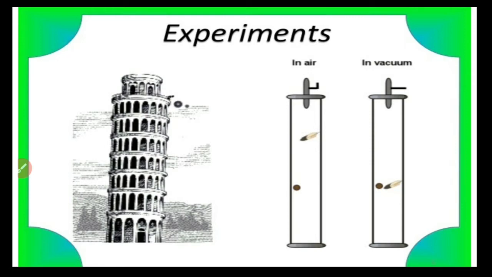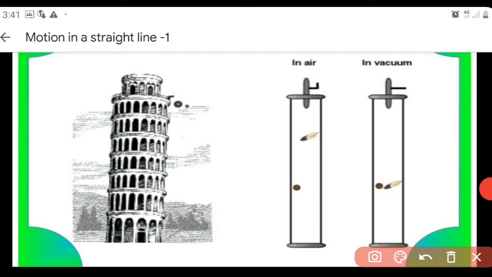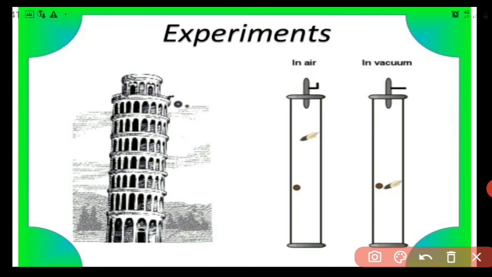So in the next step, what he did, see, all the things are shown in this slide. What he did is he conducted that experiment by taking an evacuated chamber. That means from the glass chamber, he removed the air. So vacuum is there inside the chamber. And he did the same experiment.